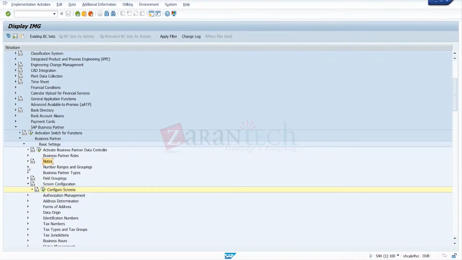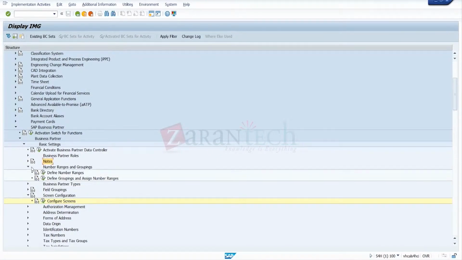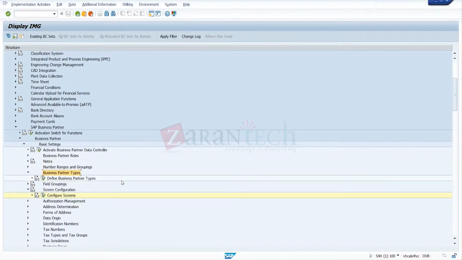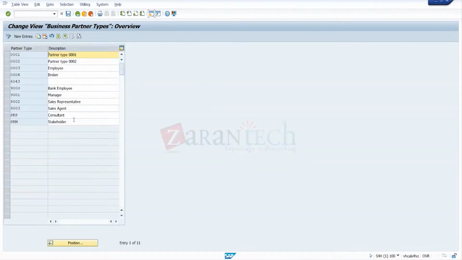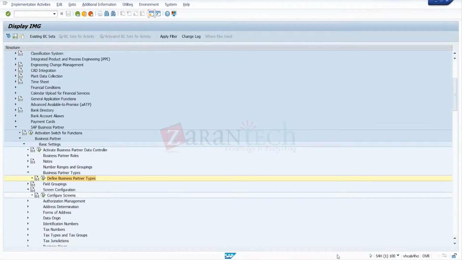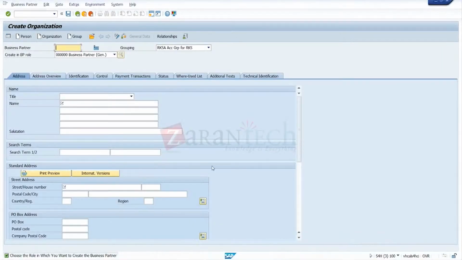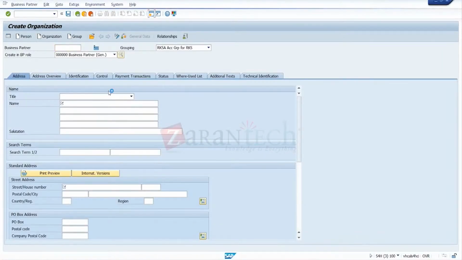Check this one. Grouping already seen. Numbering, assign number ranges. Next, BP types. That also we saw yesterday. We made the field configuration, field settings according to the BP type. Yesterday I showed how to make a group partner type. Okay, you can make a new BP type here. This BP type is used in the master data, during the selection of an existing customer.